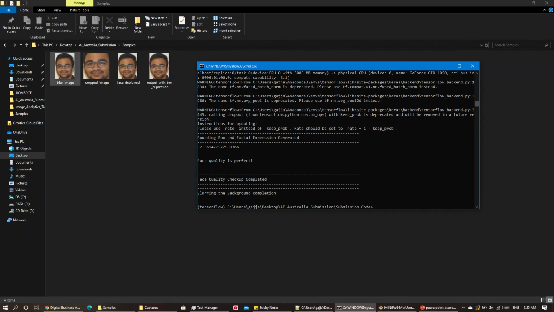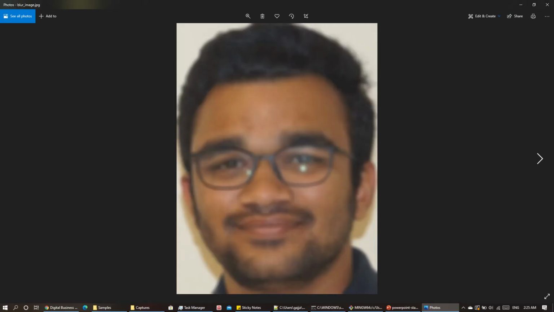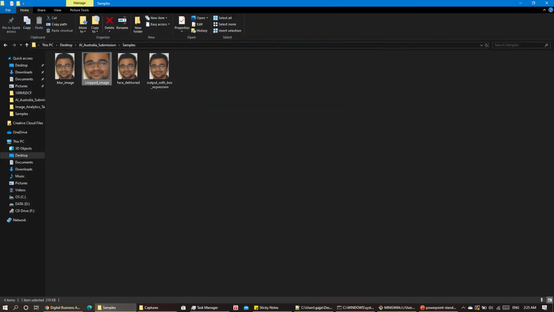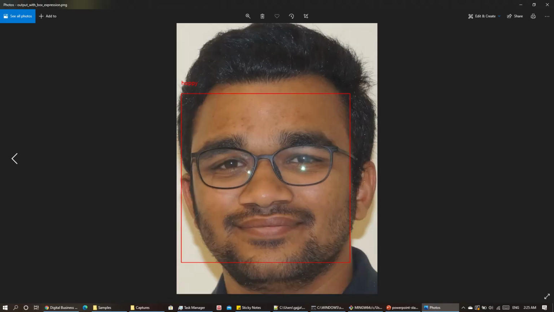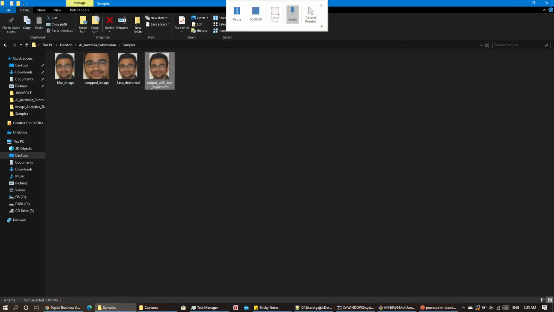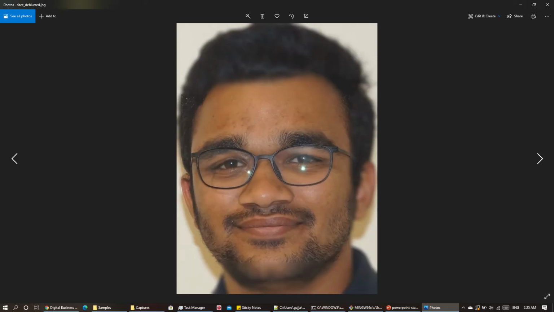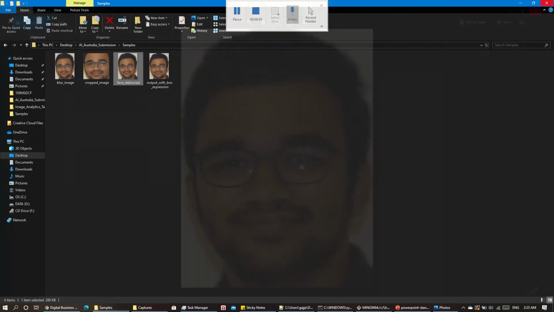First of all, this is the blurred image, this is the cropped image, this is the output of the bounding box with the happy expression, and this is the final part of background blurring except for the face.